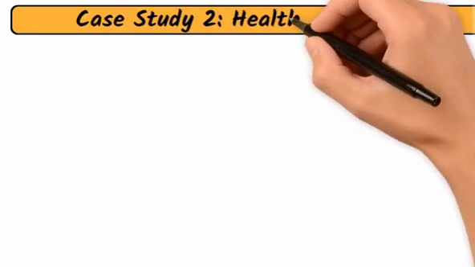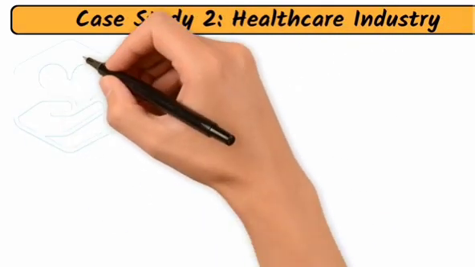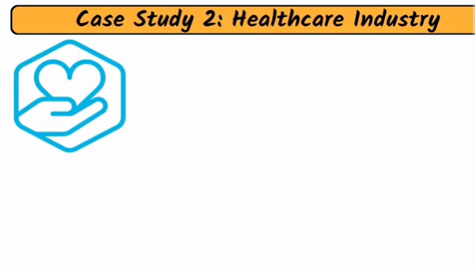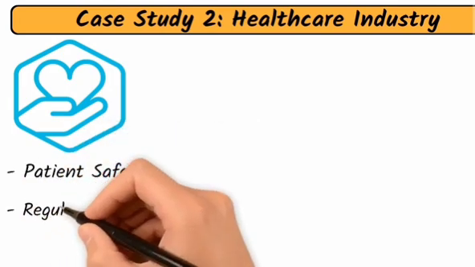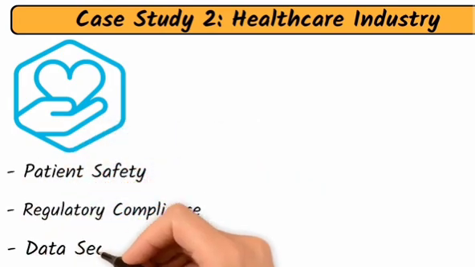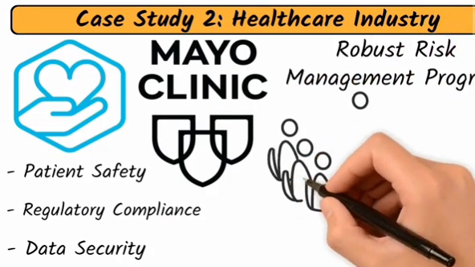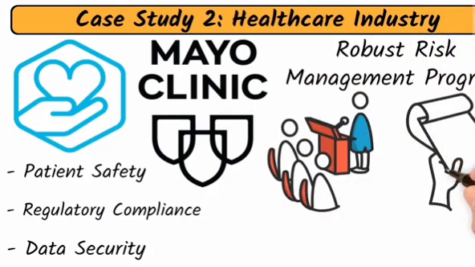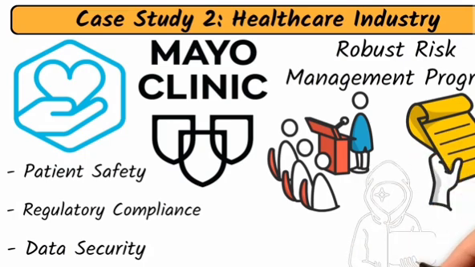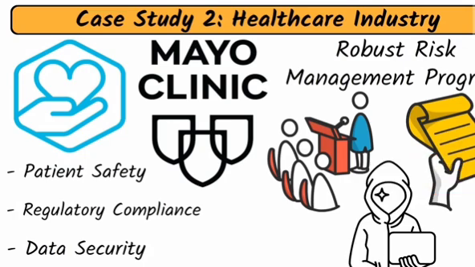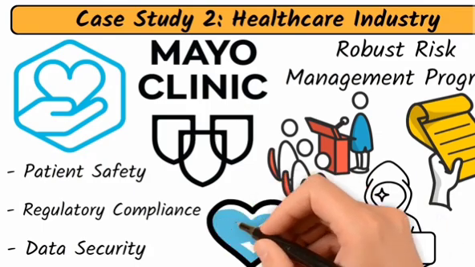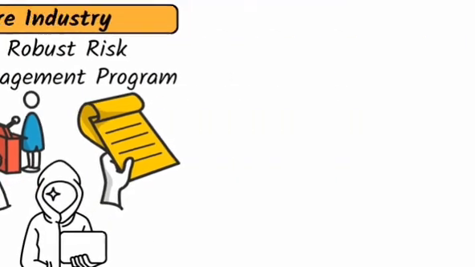Case Study 2. Healthcare industry. In the healthcare industry, risk management focuses on patient safety, regulatory compliance, and data security. For example, the Mayo Clinic has a robust risk management program that includes regular training for staff, strict adherence to medical protocols, and comprehensive cybersecurity measures to protect patient data. These efforts ensure high-quality care and protect against potential liabilities.